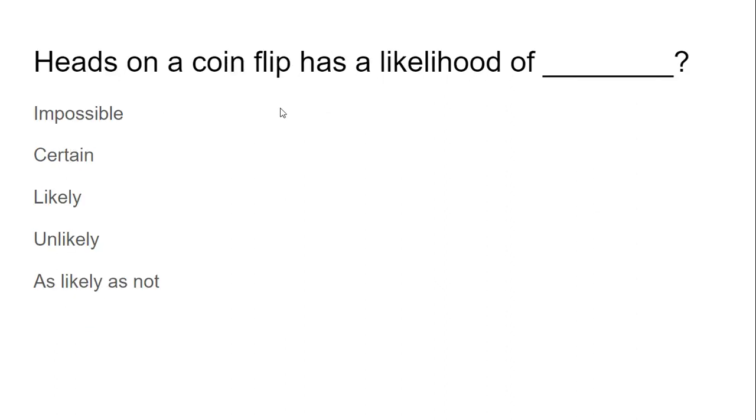Heads on a coin flip has a likelihood. Remember, when we ask about likelihood, we're looking for the words, not a number, not a percent, not a fraction, but the words. Answer this question. Yeah, hopefully you remember that heads on a coin it's not impossible. It doesn't happen every time. It doesn't happen more than 50%. It doesn't happen less than 50%. It actually happens exactly 50% as likely as not.